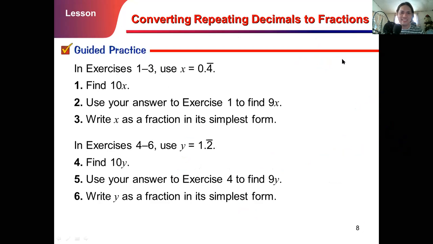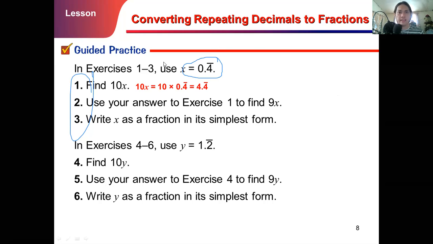So let's have another. Exciting, right? Now for exercises 1 to 3, I'll highlight this one. We will try to convert 0.4 repeating, the given, as you can see, into a fraction, this repeating decimal into a fraction or rational number. So first, find 10x. Since 4 is in the tenths place, we multiply it by 10. So we got this answer.